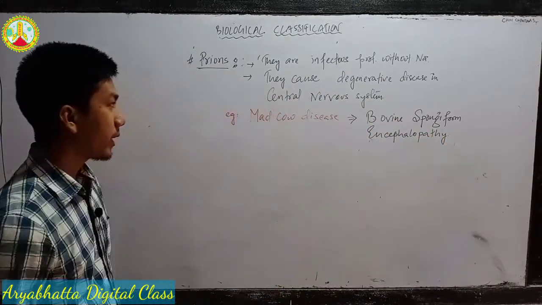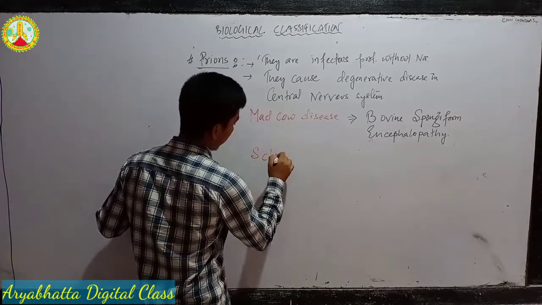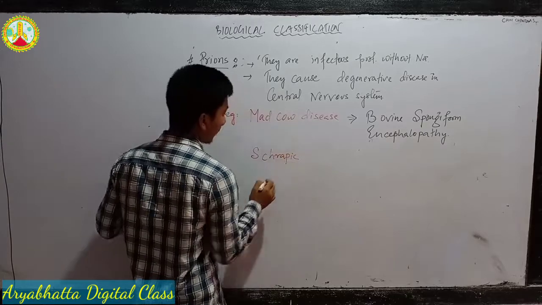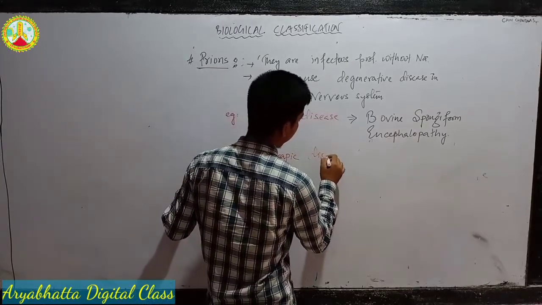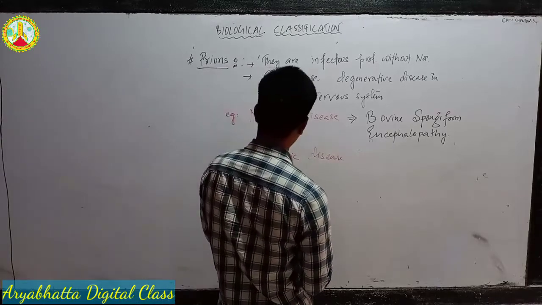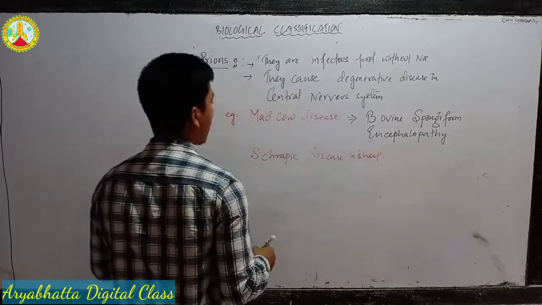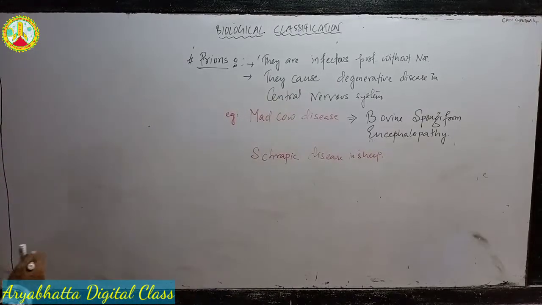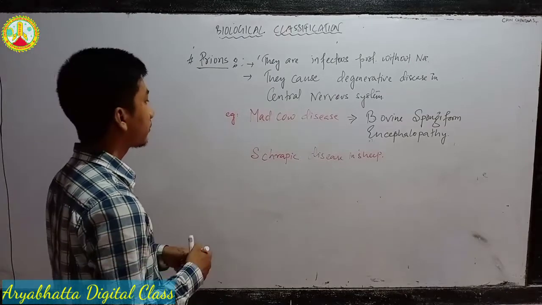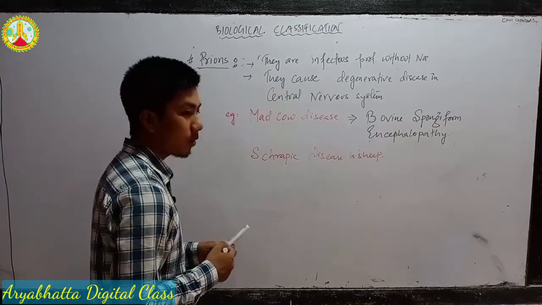Bovine spongiform encephalopathy. Another one I'll give you: scrapie disease in sheep. Okay, these are the important points of prions.